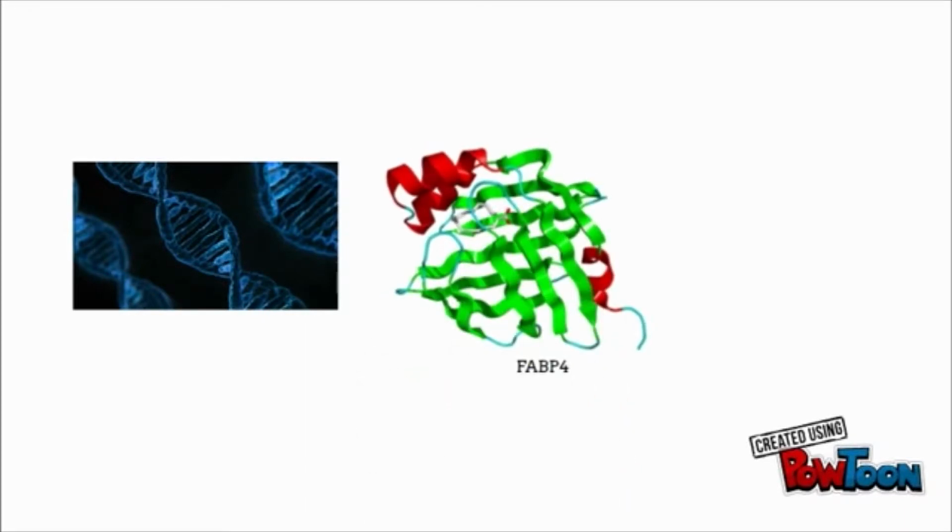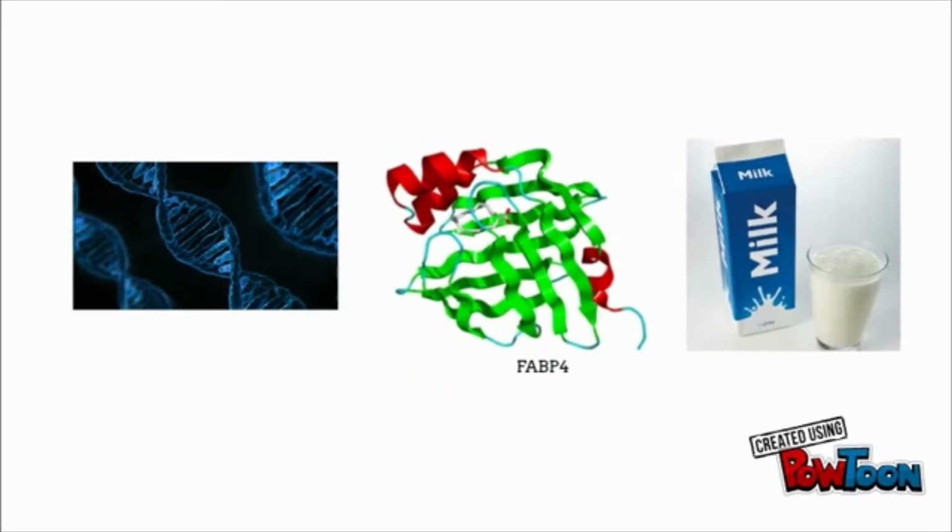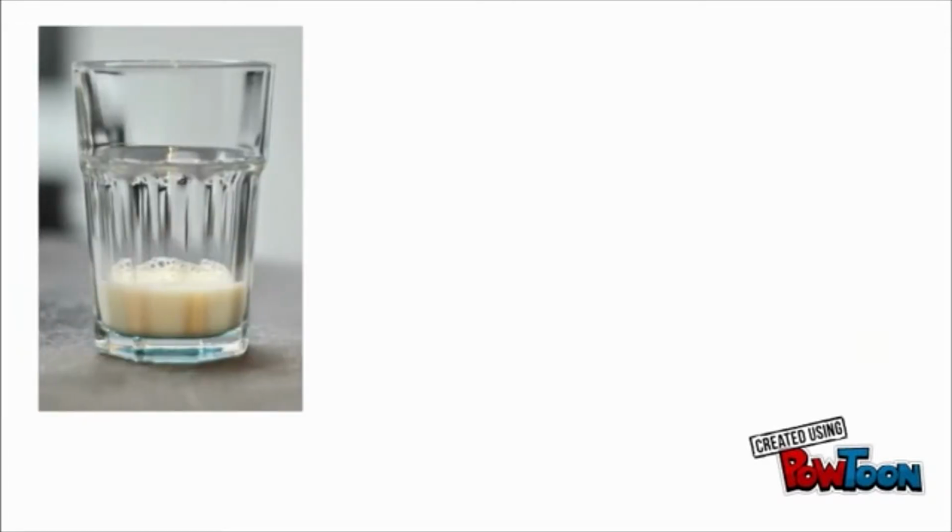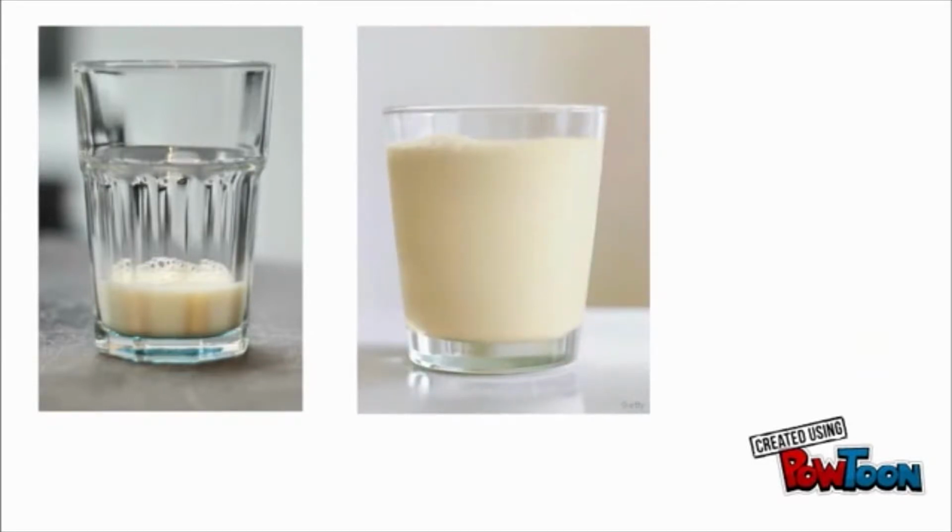Evidence for this evolution in cows is found in the form of molecular biology. The gene FABP4 codes for how much milk a cow produces. A certain variation in this gene causes the cow to produce little milk, another variation causes the cow to produce a not too little, not too high amount of milk, and another variation causes the cow to produce a crazy high amount of milk. And this variation has been found to be the most dominant in cows, showing that the cows have evolved over time with the help of humans to produce more milk.